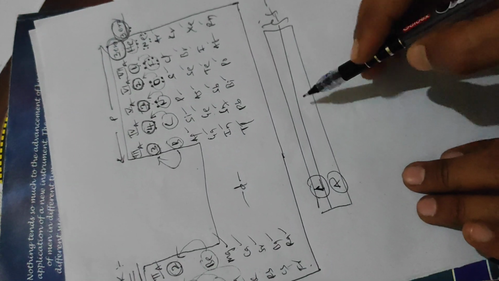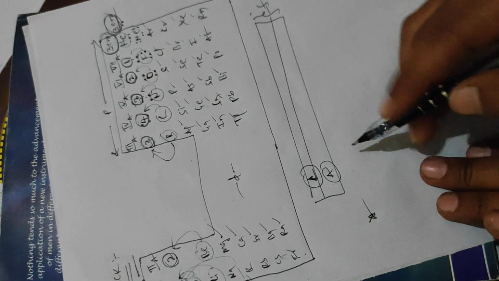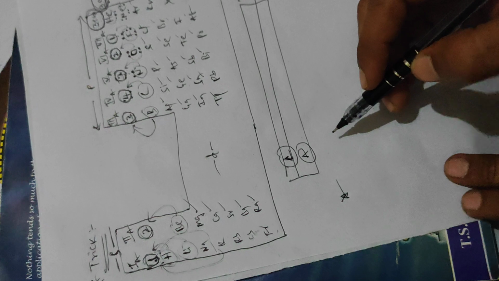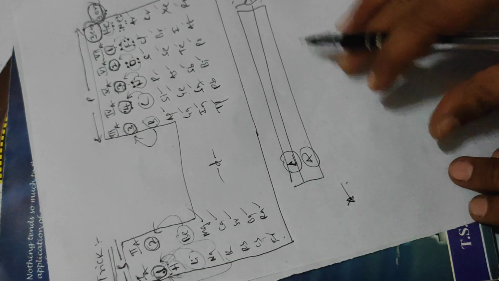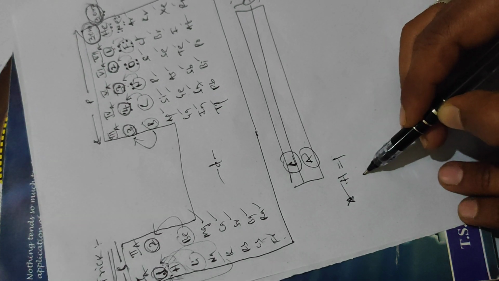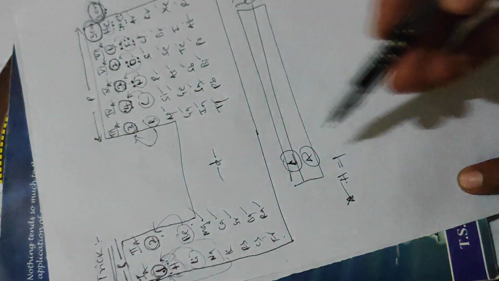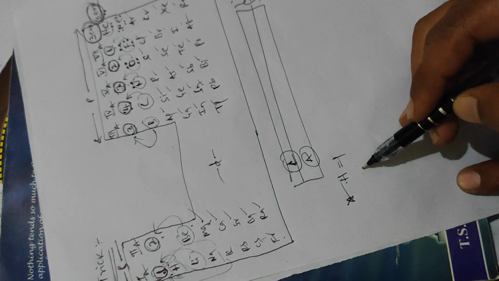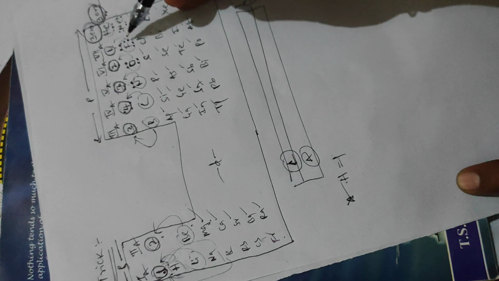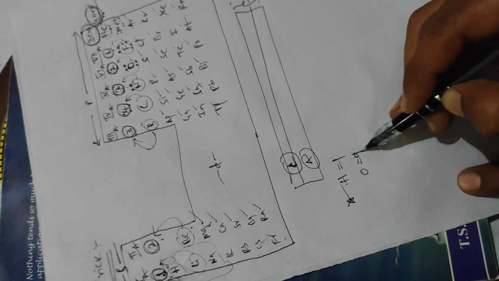So when we discuss valency, remember that hydrogen valency is 1 because it belongs to the first A group, and beryllium valency is 2, magnesium valency is 2, and oxygen valency is also 2.